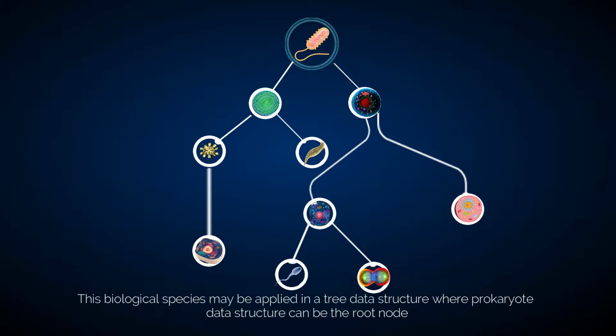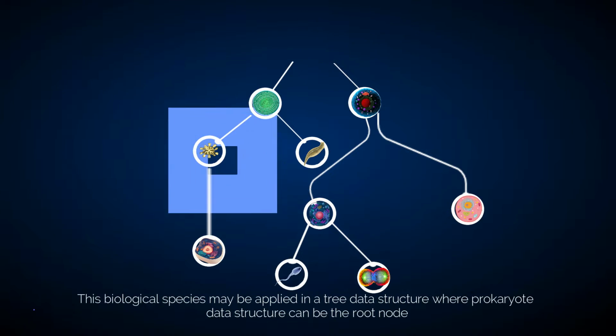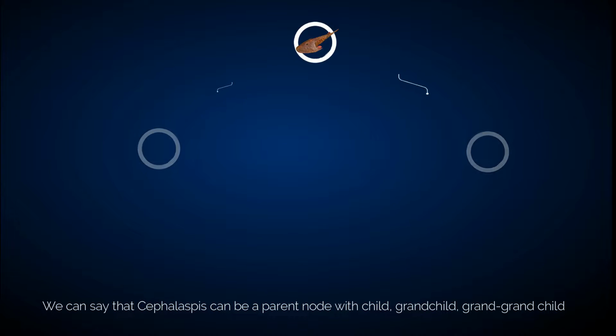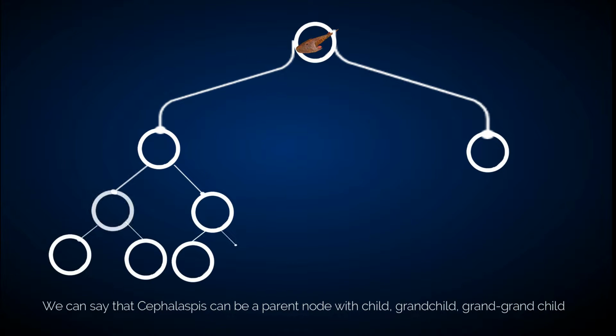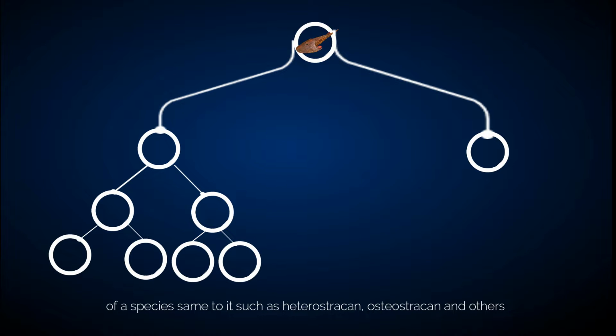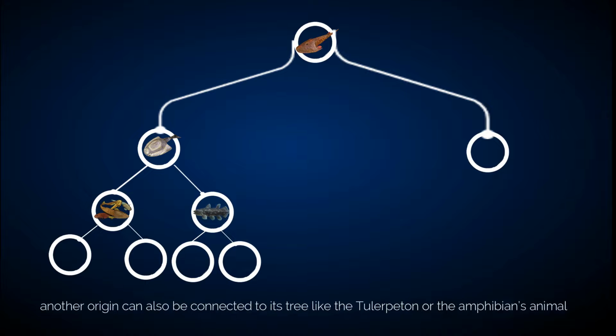This biological species may be applied in a tree data structure where prokaryote data structure can be the root node. We can say that Cephalaspis can be a parent node with a child, grandchild, great-grandchild of a species same to it, such as Heterostracan, Osteostracans, and others.